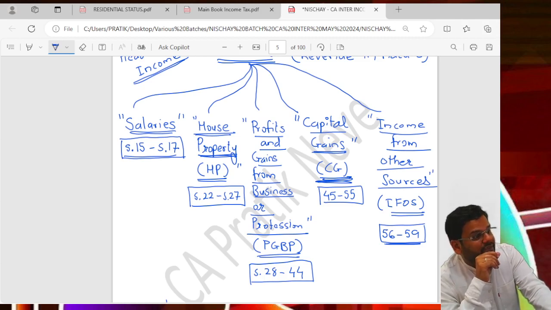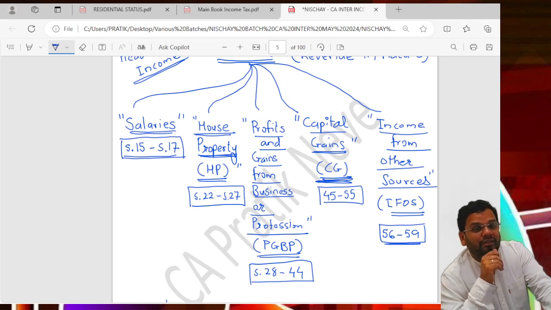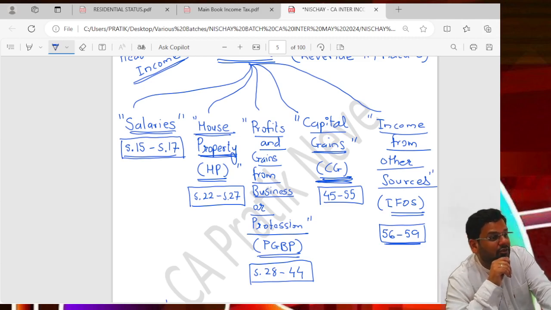If I wouldn't have purchased this car, I would have paid tax on 60 lakhs. Because I purchased this car, I am paying tax on 53 lakhs. I have saved tax on 7 lakhs. And the rate of income tax for me, when my income exceeds say 10 lakhs, is 30%.